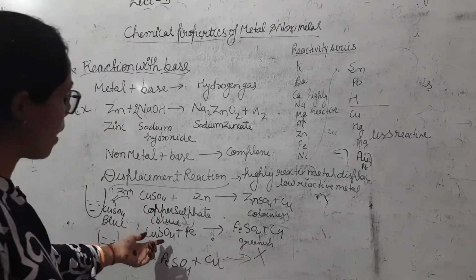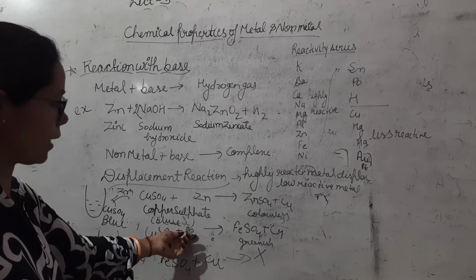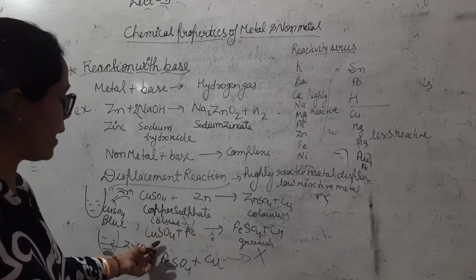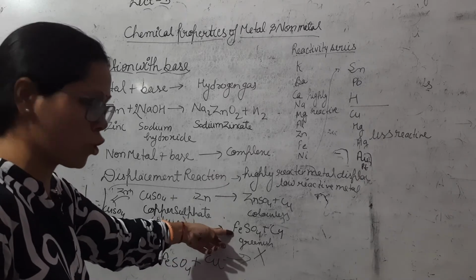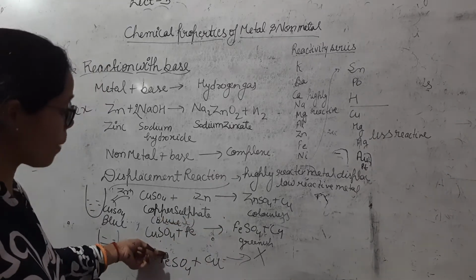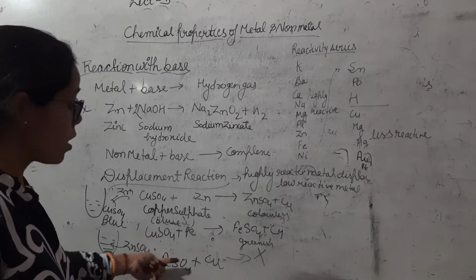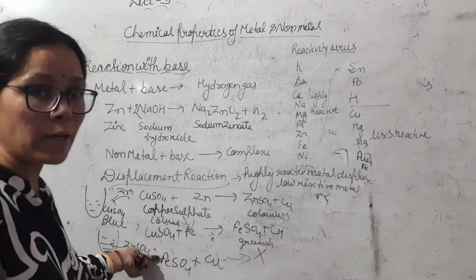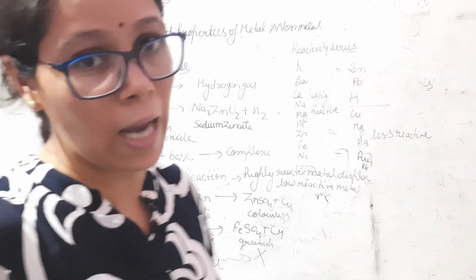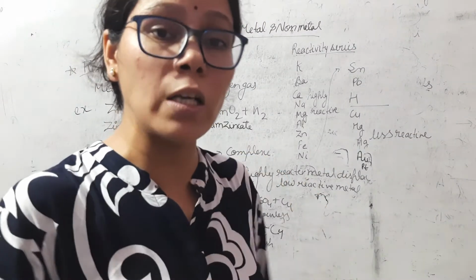Now another example is copper sulfate reacting with iron. Iron is more reactive than copper, so the iron displaces the copper from the solution. Now the next example is ferrous sulfate plus copper. Copper is less reactive than iron, so copper does not displace the iron metal. So this reaction is not possible.